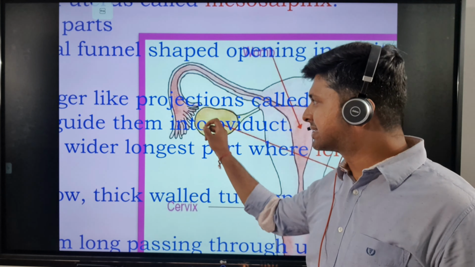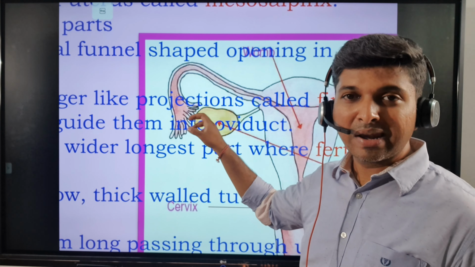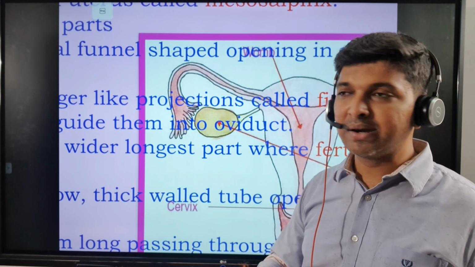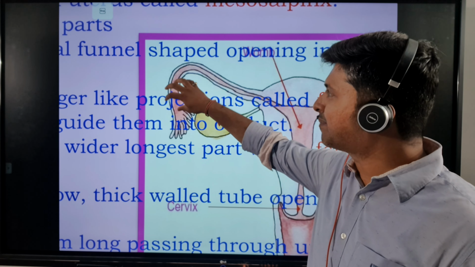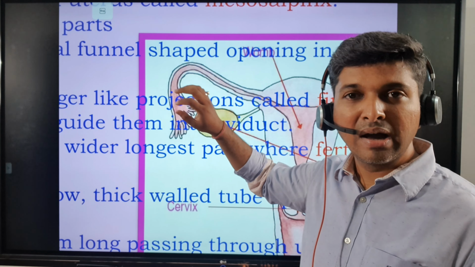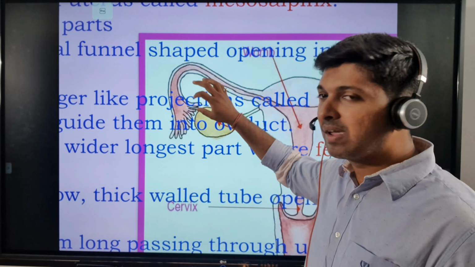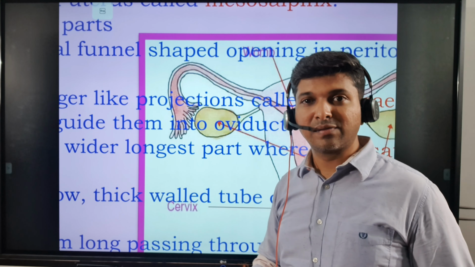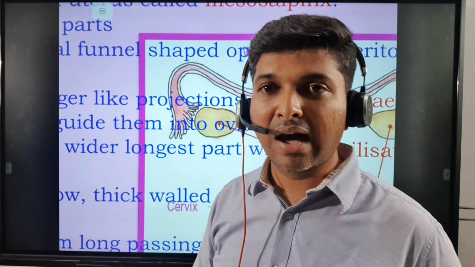Okay, and when it is released into the fallopian tube, what happens, how it progresses, how the ciliary movement travels the egg through the parts of the oviduct, which are the ampulla, isthmus, and all these parts. We are going to see that in detail in our following class video, otherwise it will become too long. So we'll see that in our following class.